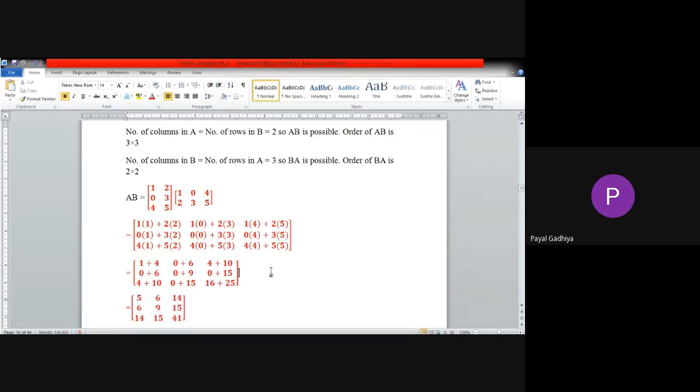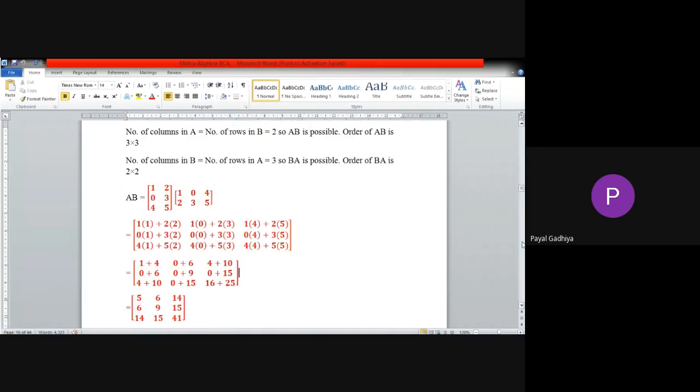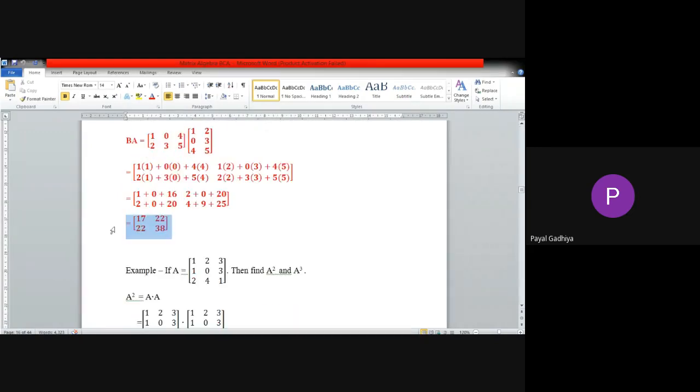Okay, and one more. I have given you to multiply B cross A also. So this is your answer of BA: 17, 22, 22, 38. How many of you got the correct answer? Okay, very good. And those who have not done it till today, all of you have to complete it in the next session whenever you are coming.